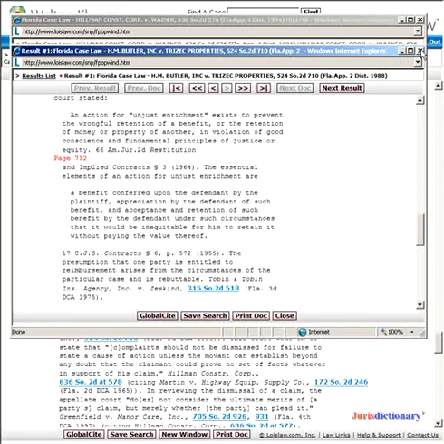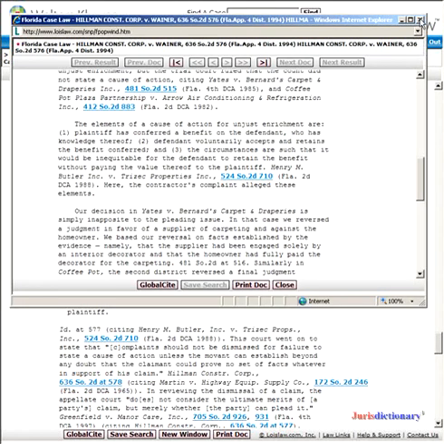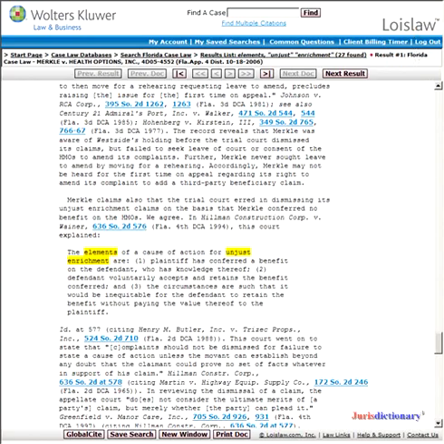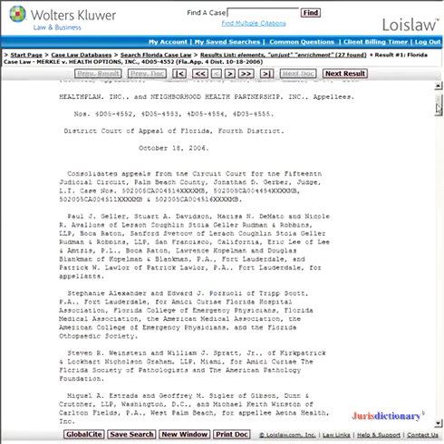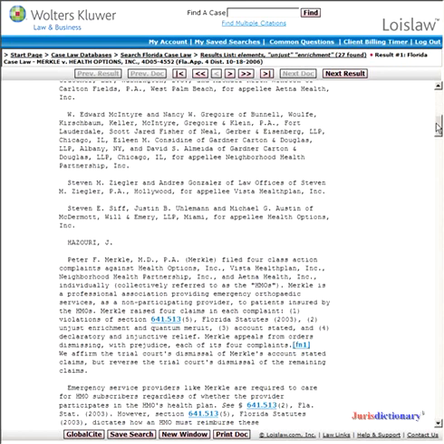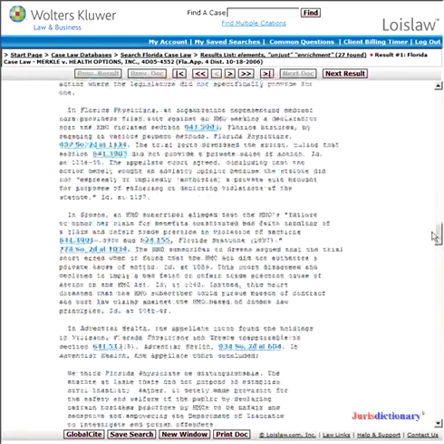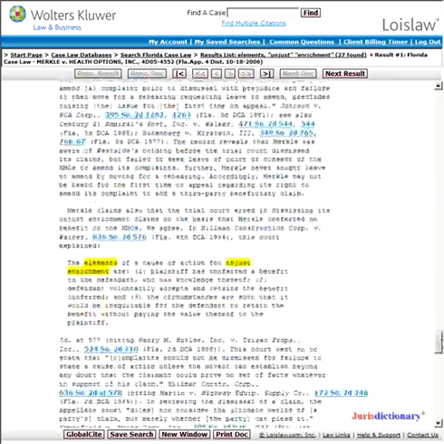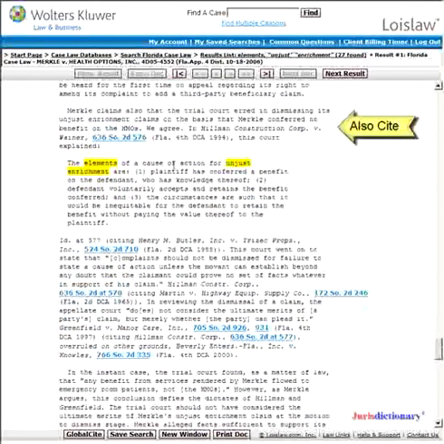So we'll close that window, and we'll close this window. And so you can see that if you were practicing in the 4th District Court of Appeal, you would be able to cite Merkel versus Health Options, Inc., and use this case to control the trial courts in Okeechobee County, Palm Beach County, St. Lucie County, and Martin counties. In all probability, I would also cite the case that is cited by this case, the Hillman case, which is also in the 4th District.